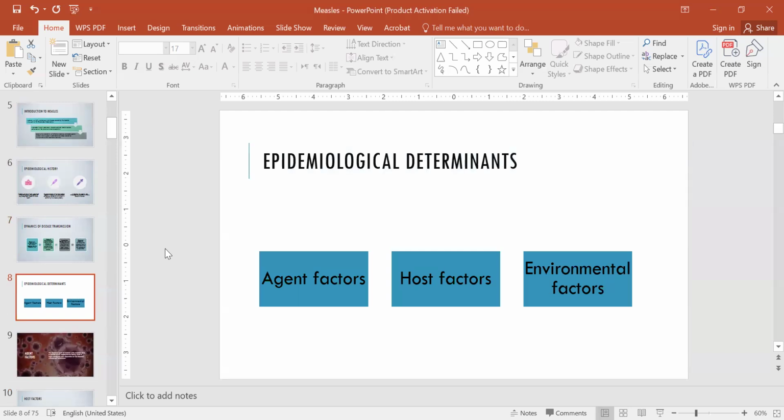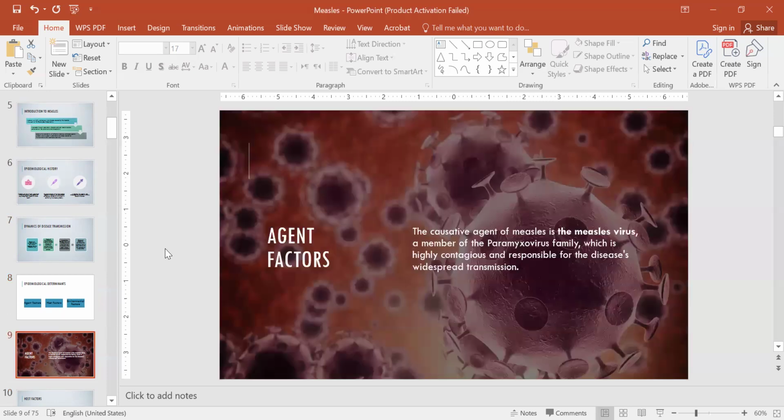Epidemiological determinants. We will discuss agent factors, host factors, and environmental factors. Agent factors. The causative agent, as we discussed before as well, is the measles virus. That's a member of the paramyxovirus family and it's highly contagious and responsible for the disease's widespread transmission.